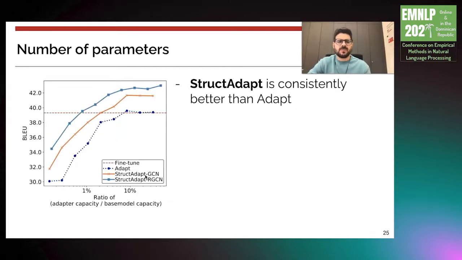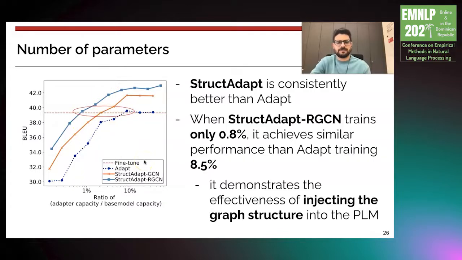In this experiment, we investigate the number of parameters in the adapter approach. First, note that structure adapt is consistently better than the adapt approach. And structure adapt, training only around 1% of the parameters, achieves similar performance to the adapt approach, training almost 9% of the parameters. And this demonstrates the effectiveness of injecting the graph structure into the pre-trained language model.